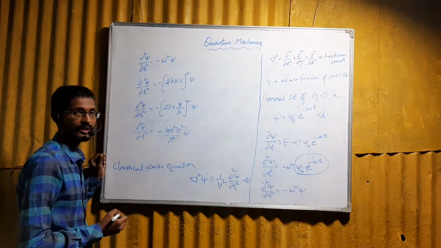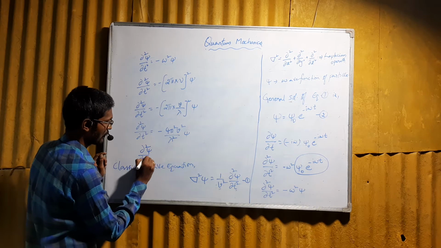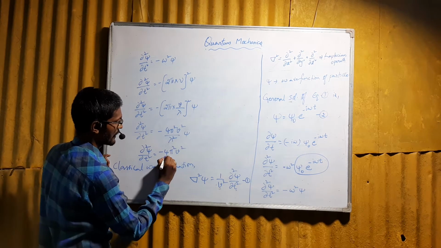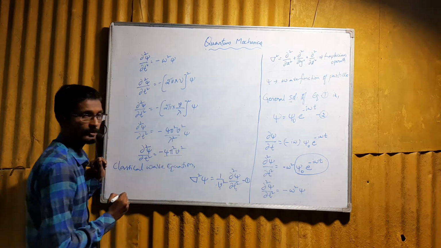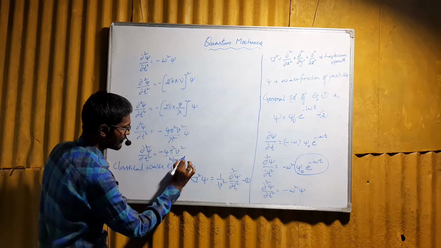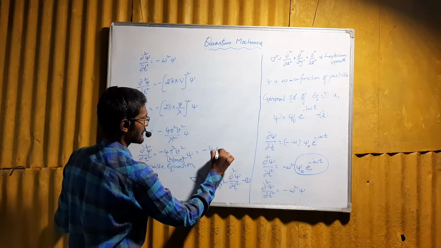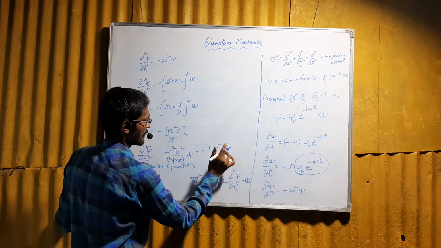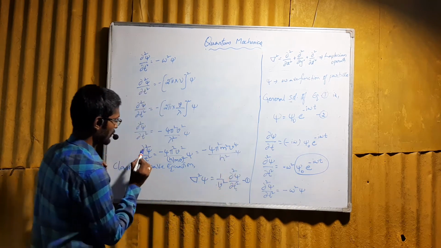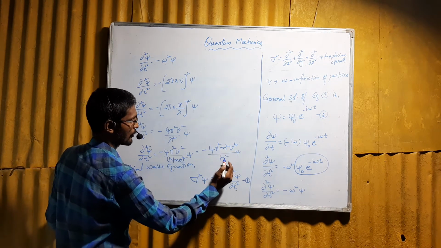So λ can be written as the de Broglie wavelength, h by mv. Therefore ∂²ψ/∂t² = −4π²v²/(h/mv)² ψ, which is −4π²m²v⁴/h² ψ.